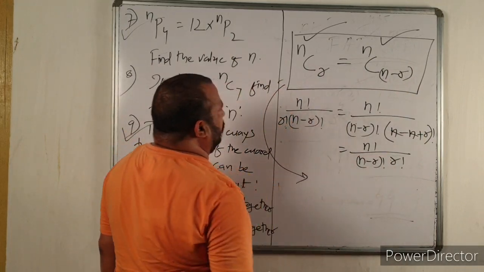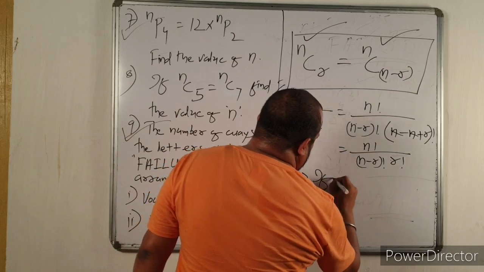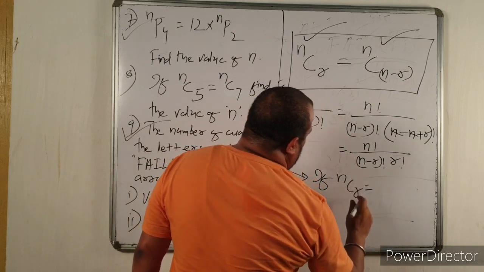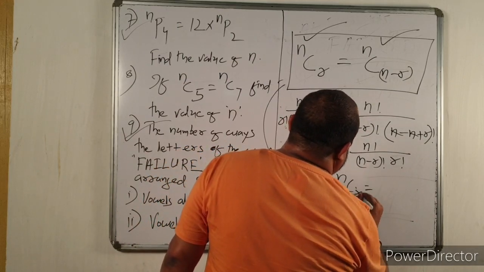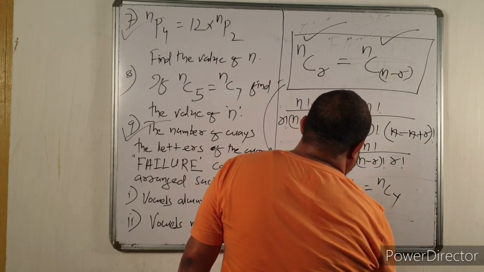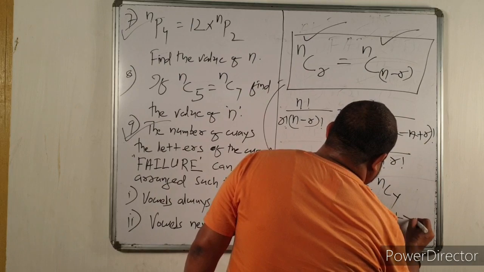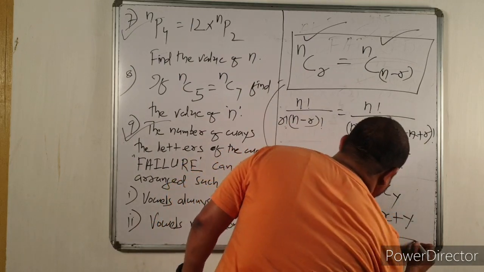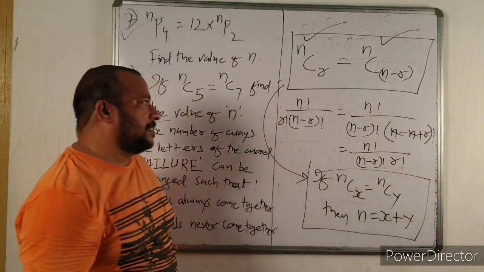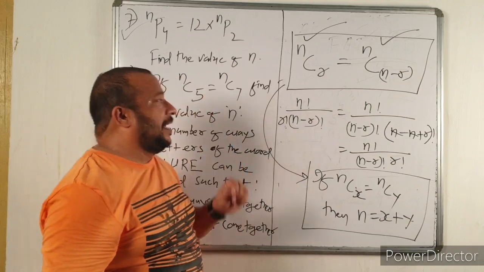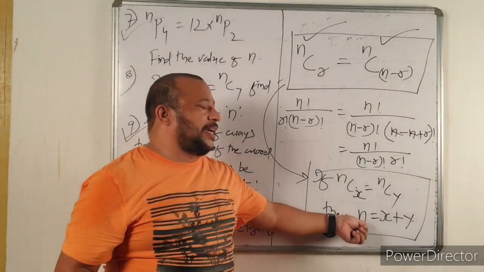From this another formula can be derived. If nCx is equal to nCy, then n equals x plus y.